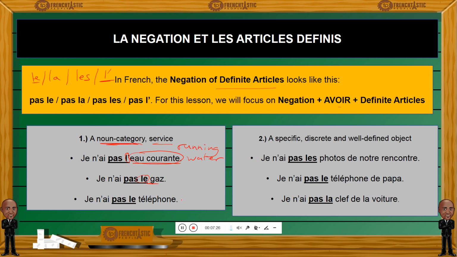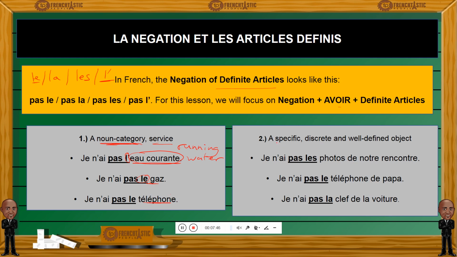Je n'ai pas le téléphone. Here we're talking about phone service, not the phone gadget or phone device. This is phone service. And you will still have le as a definite article that will accompany the noun. Je n'ai pas le téléphone.